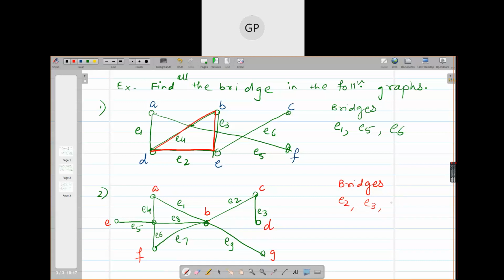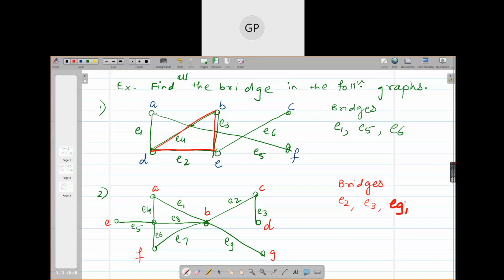E9. So E3 and E9 are pendant edges, right? D and G are pendant vertices. Their degree is 1. So if you remove the only edge which is incident on them, they become isolated. And therefore these edges are bridges.